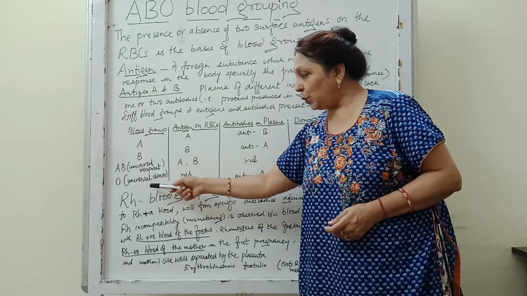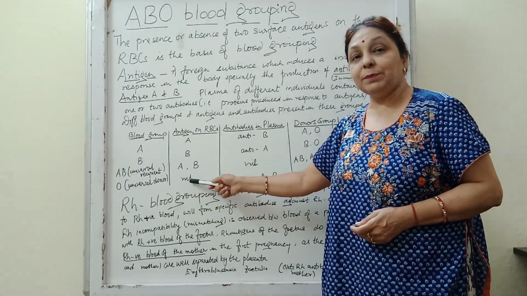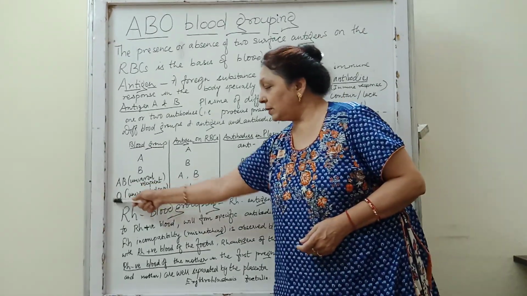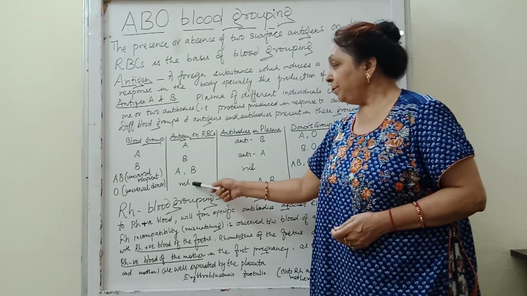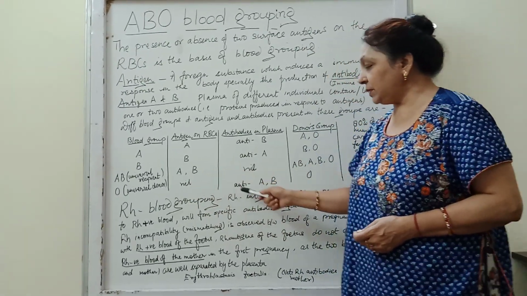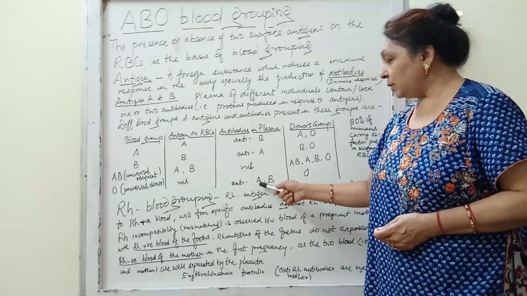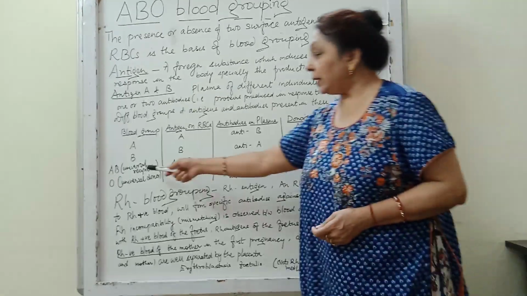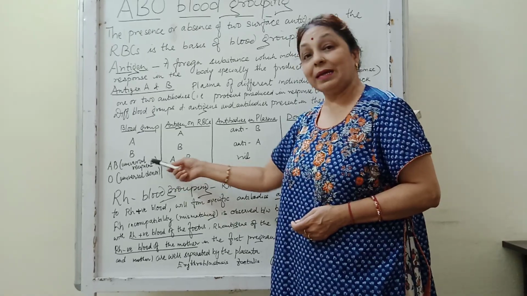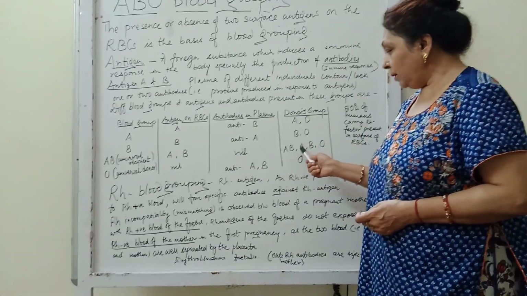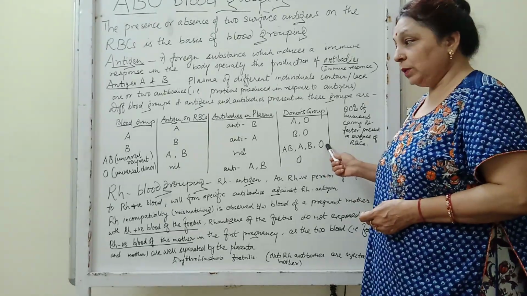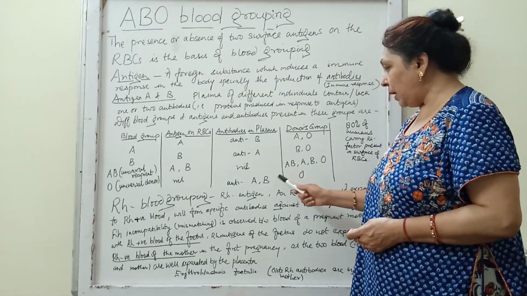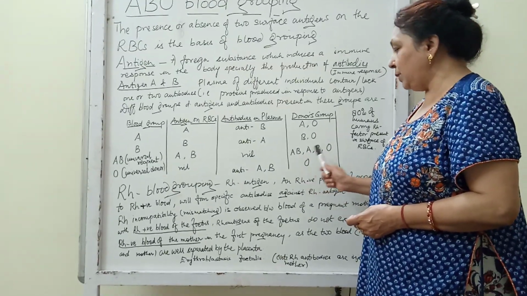Another is the blood group O, which is a universal donor. It doesn't produce any antigens. Again, you have to see this very carefully, that the blood group O, which is a universal donor, does not produce any antigens on RBCs but can form antibodies towards A and B. Then donor groups are O. So therefore we can say the AB, which is the universal recipient, can receive blood from A, AB, B and O. And the universal donor, that is O, can donate blood to A, B, AB and O.